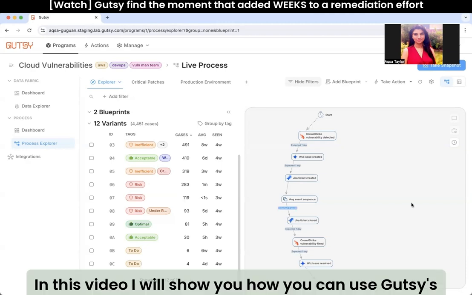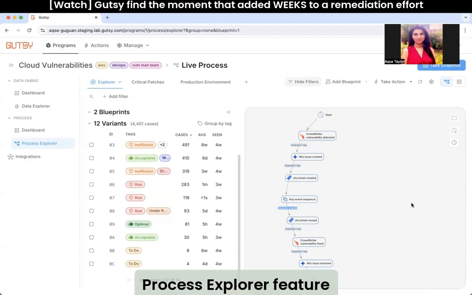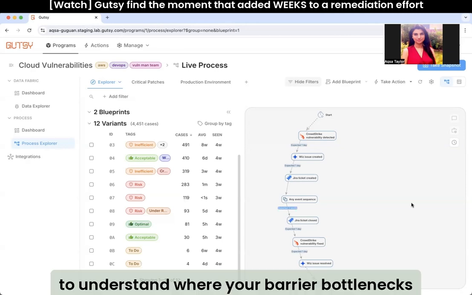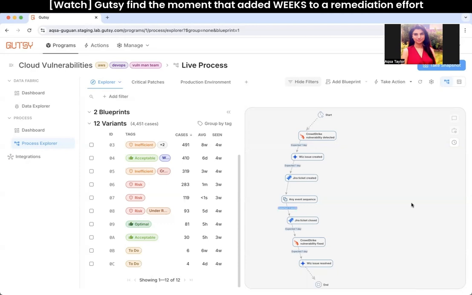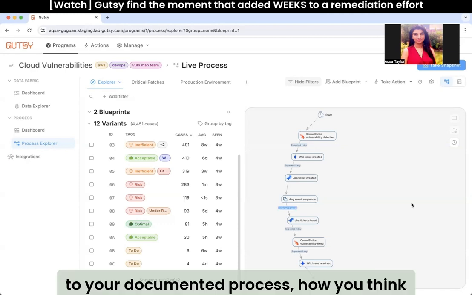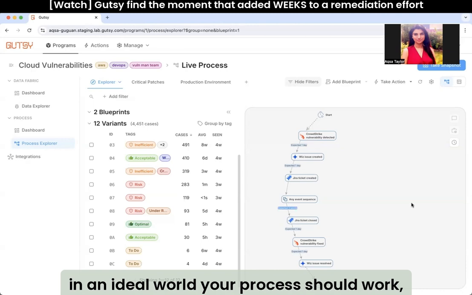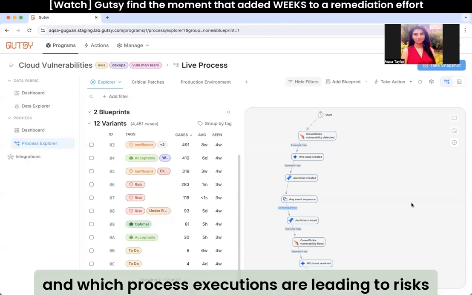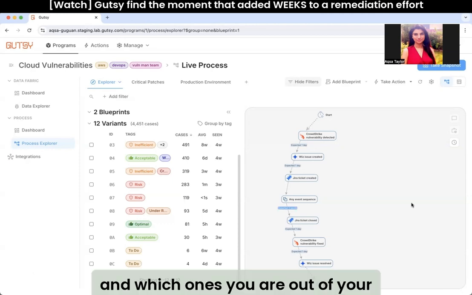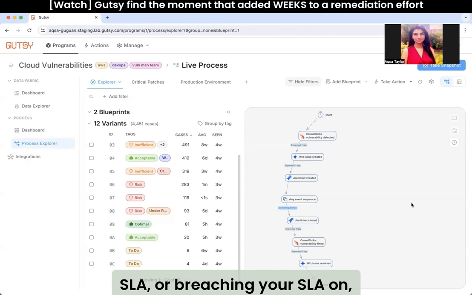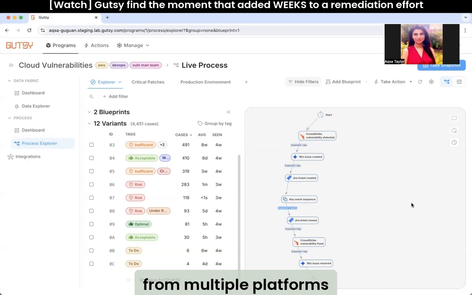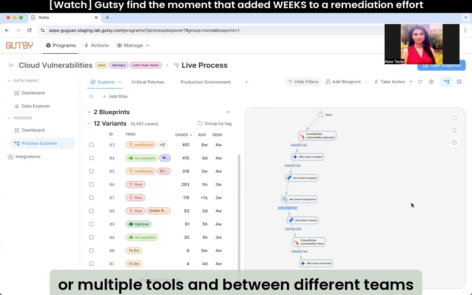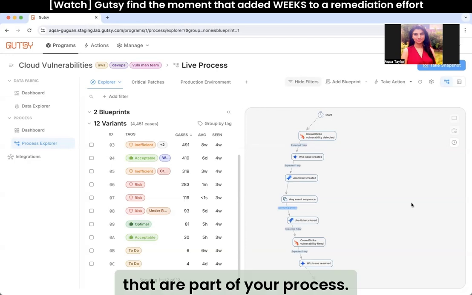In this video, I'd like to show you how you can use Gutsy's Process Explorer feature to understand where your bottlenecks are, to understand how conformant you are to your documented process, how you think in an ideal world your process should work, and which process executions are leading to risks, and which ones you are out of your SLA or breaching your SLA on, without having to manually compare data from multiple platforms or multiple tools and between different teams that are part of your process.